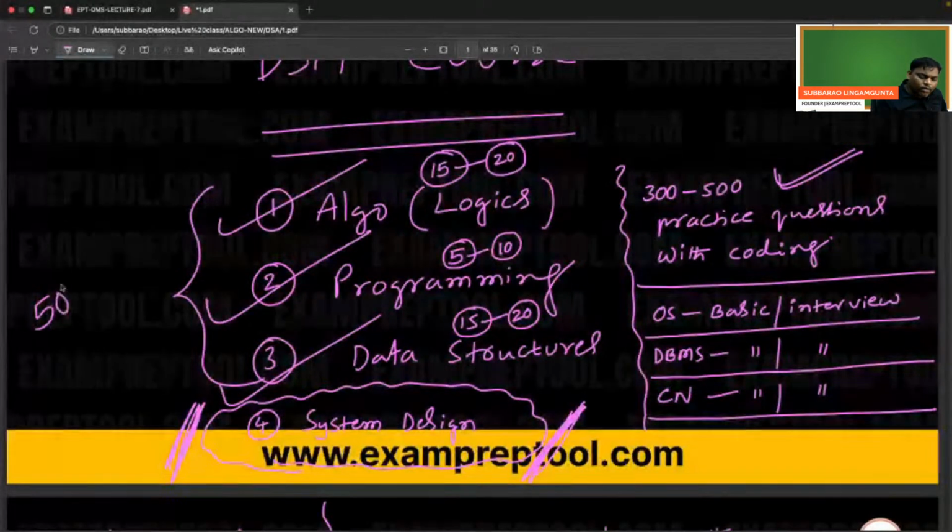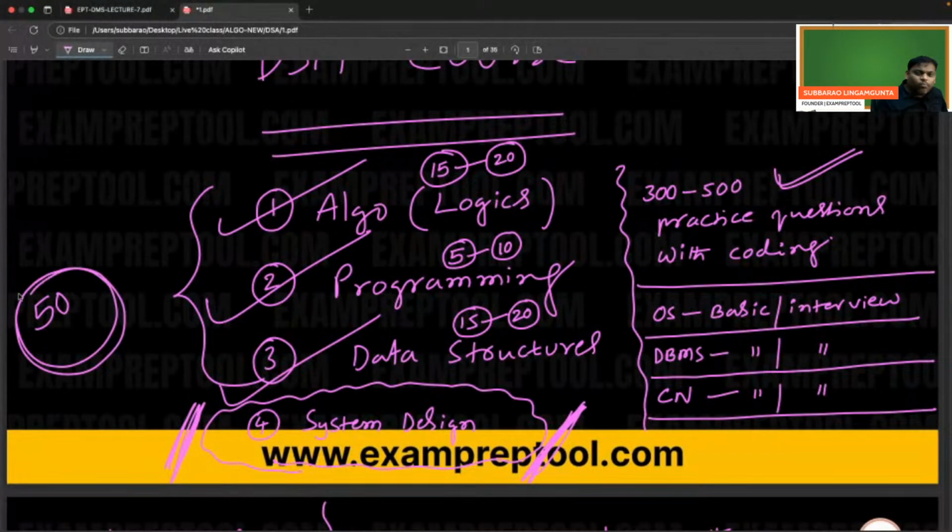If you plan properly and do whatever I say: 15 to 20 days for algorithms, 5 to 10 days for programming, 15 to 20 days for data structure. These three combined, 50 days, will be over. I said 3 months in the worst case, but if you plan properly, 50 days is enough. Within 50 days, you will become a DSA expert.